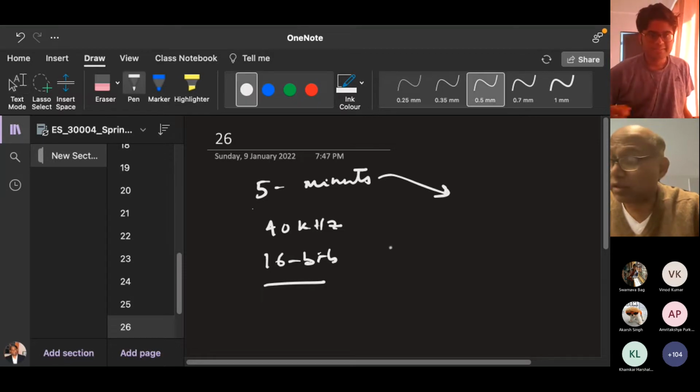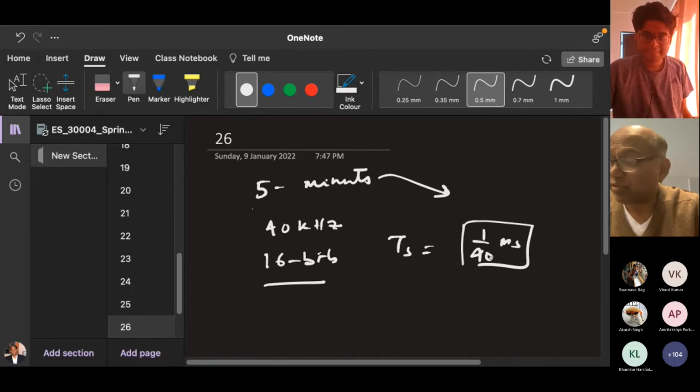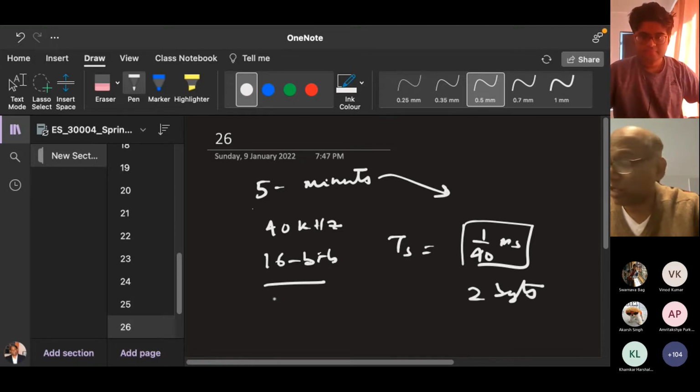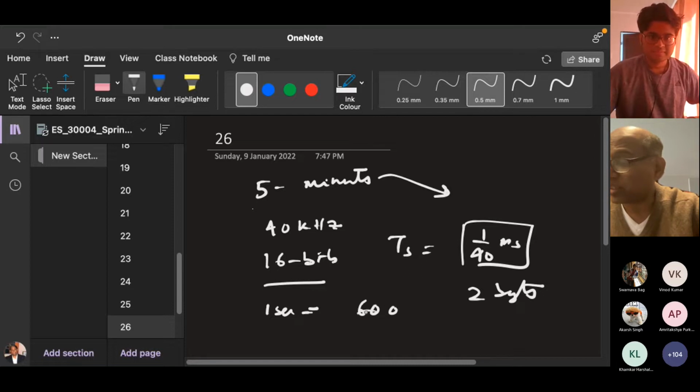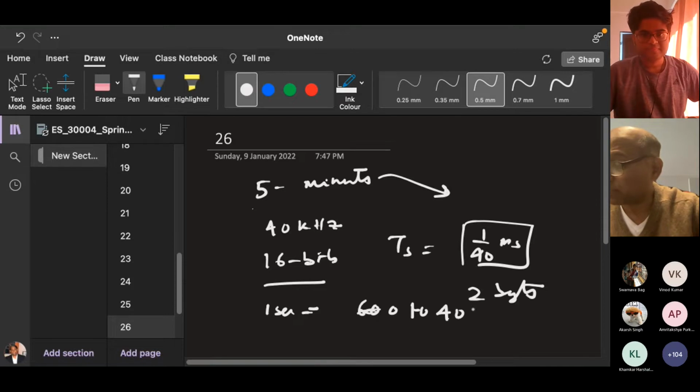So what is the sampling time? 1/40th of a millisecond. So in 1 millisecond, you are getting 2 bytes. In 1 second, how many bytes? 40,000 samples, right? In 1 second, you'll get 40,000 into 2, that is 80 kilobytes.